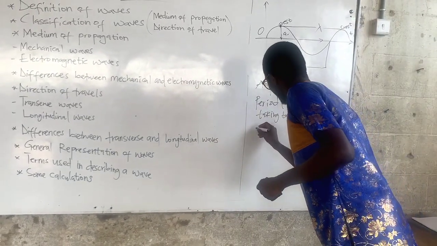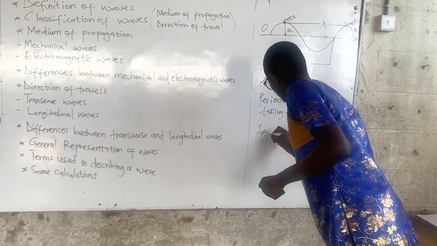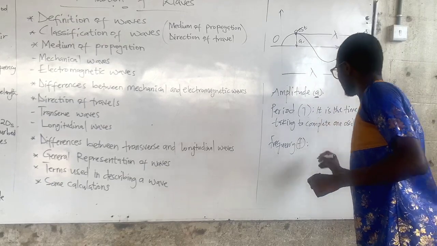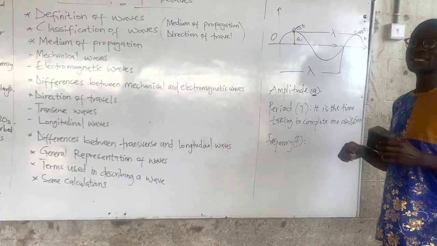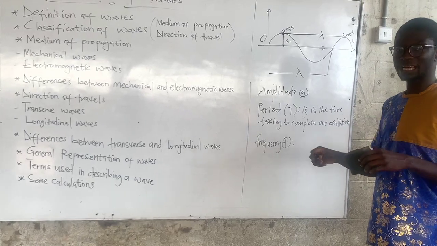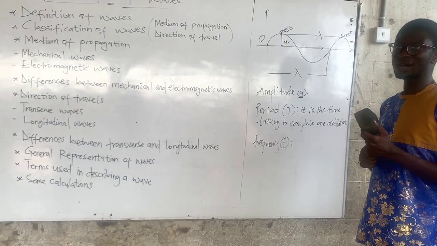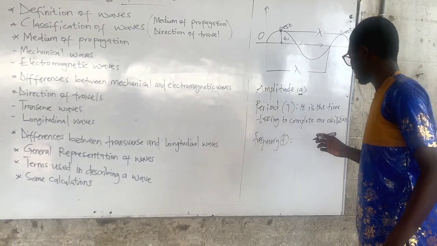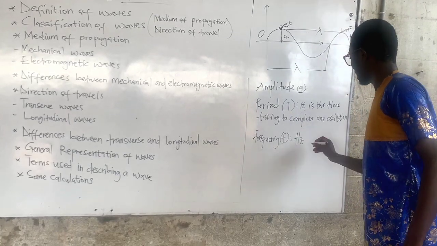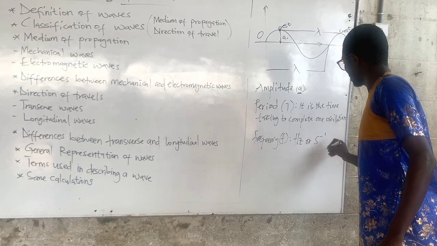Then let's look at frequency, which is represented by a small f. Frequency is simply the number of cycles completed within a time of 1 second, and it is measured in hertz. The SI unit is hertz or per second.